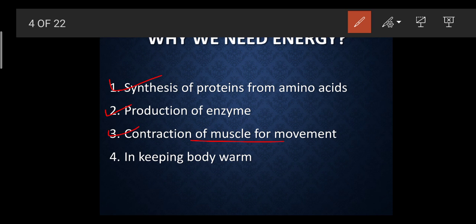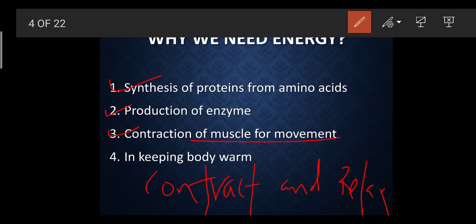Contraction of muscles for the movements. We know that part very well. Muscles can perform both contraction and relaxation functions, and due to this contraction and relaxation we can easily see our muscles are very flexible in nature. Because they perform the functions of contraction and relaxation, it becomes very easy for the muscles to carry out the movement part.